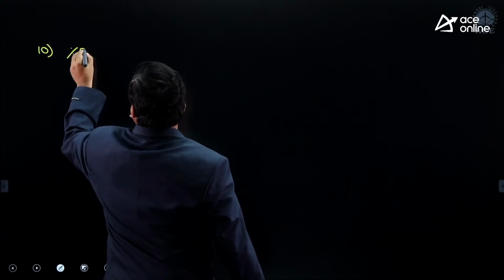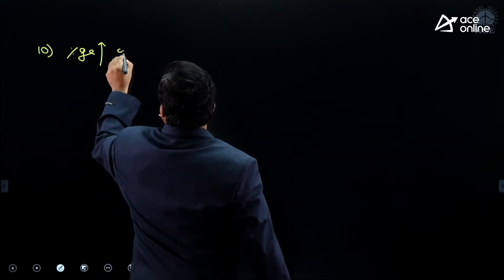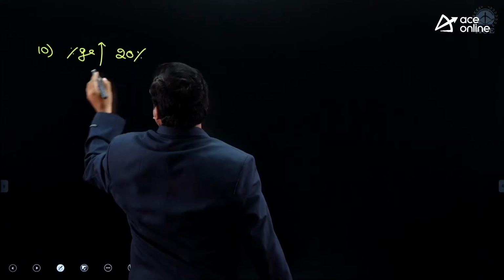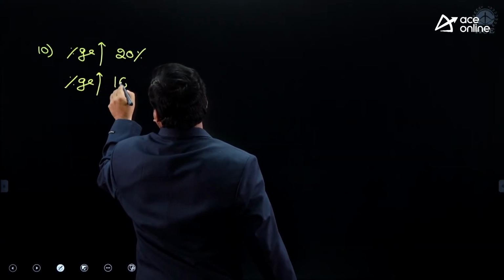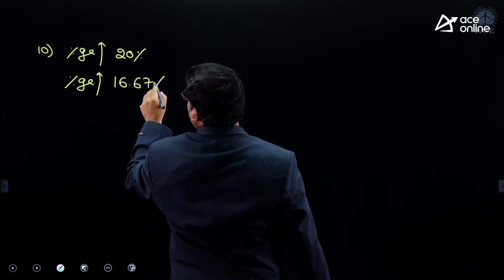10th one. First year percentage increase is 20%. Second year percentage increase is 16.67%.